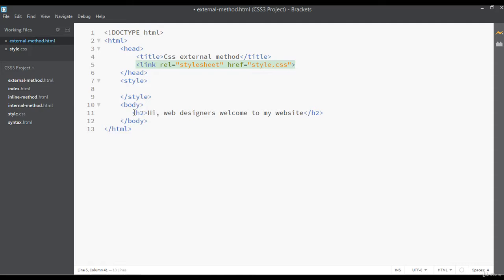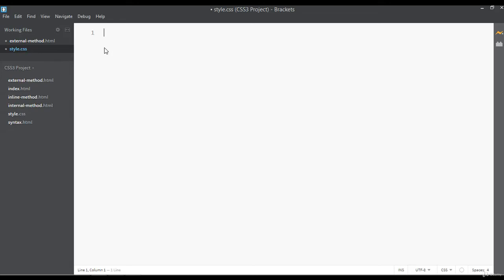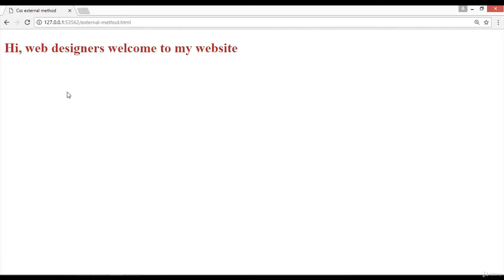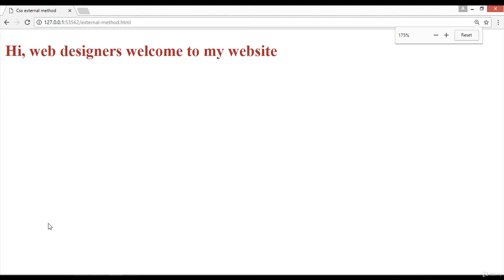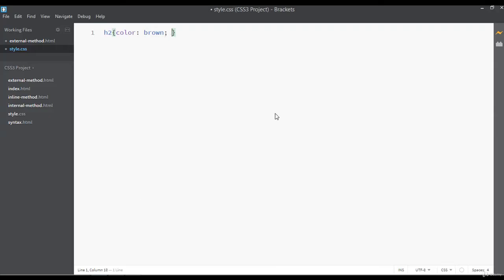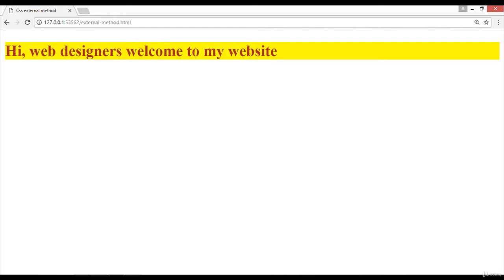For right now, we have a heading tag here. I'm going to select this heading tag inside this file, with curly braces. The color of this should be maybe brown. You can save and go to your browser. Now you can see, without refreshing, it is in brown color. Let me zoom in. You can say the background color, let me say yellow, save, and now you can see this yellow.